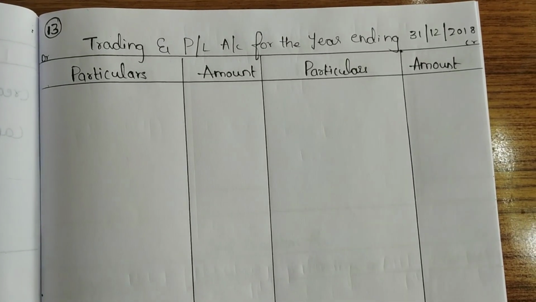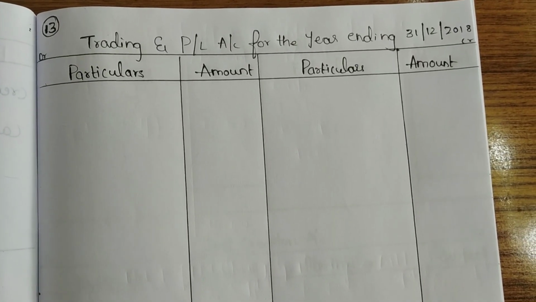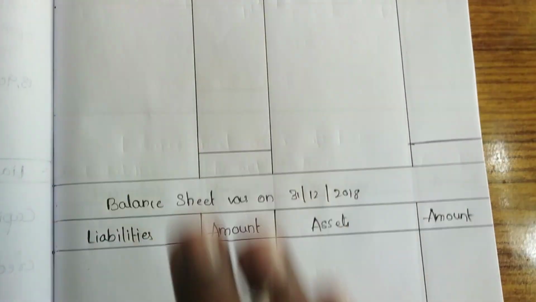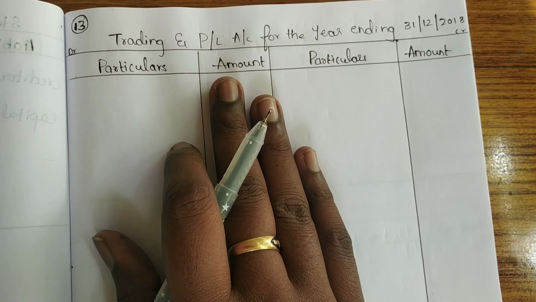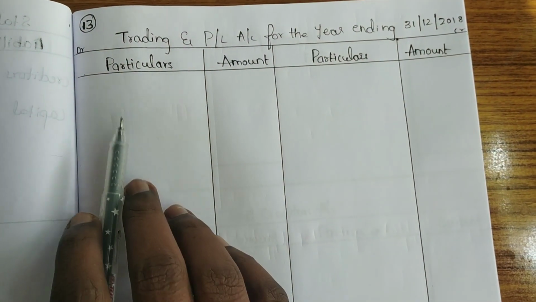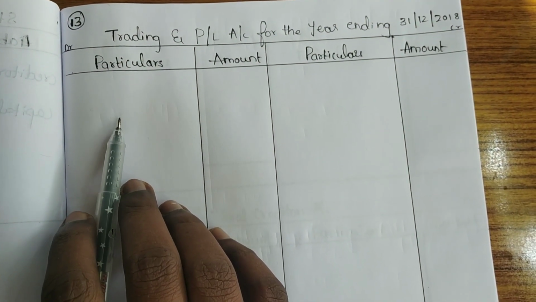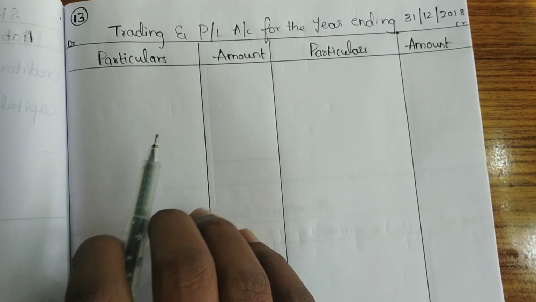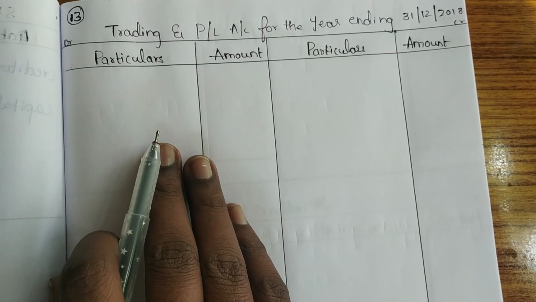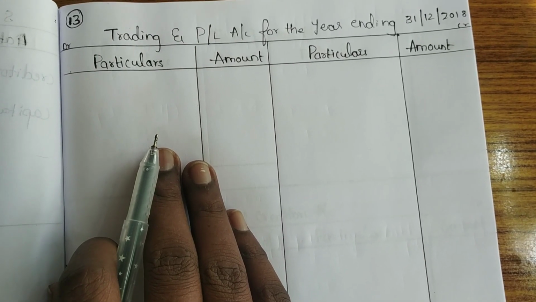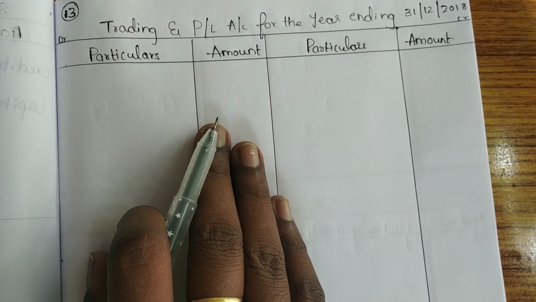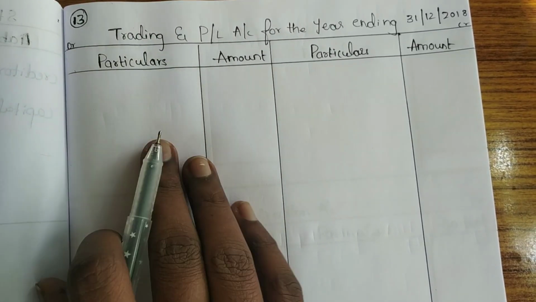So let's see what all the accounts have to be prepared. They are asking us to prepare trading and P&L account as well as balance sheet. To prepare the trading and P&L account, one should have the total purchases. Total purchases means he should have the cash purchases as well as credit purchases. In this question, they didn't give any information regarding cash purchases. That means we don't have any cash purchases, but they gave the direct information regarding credit purchases.